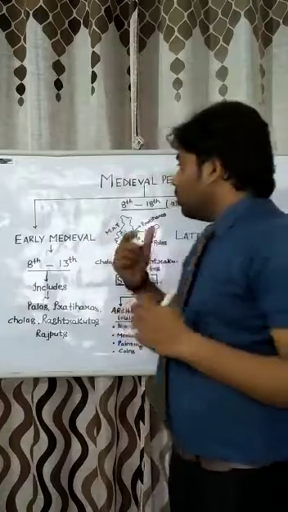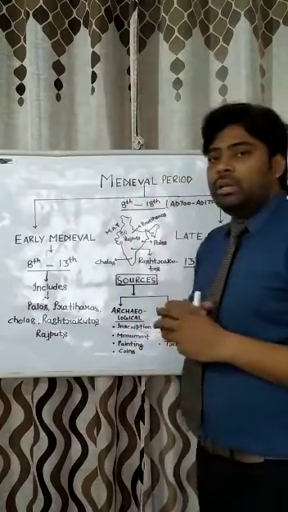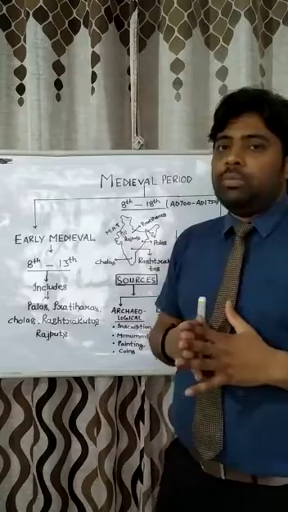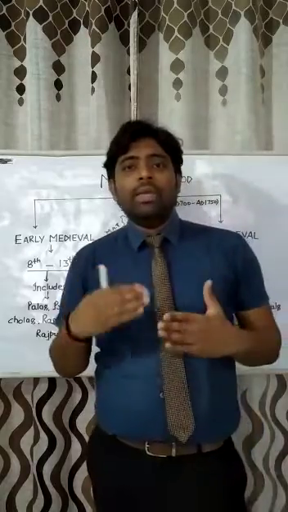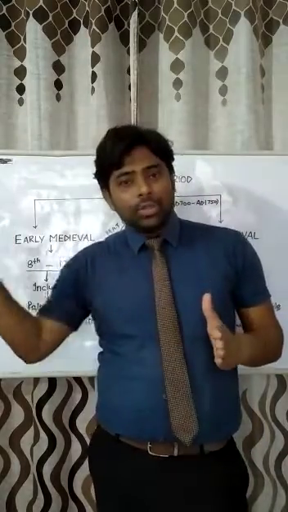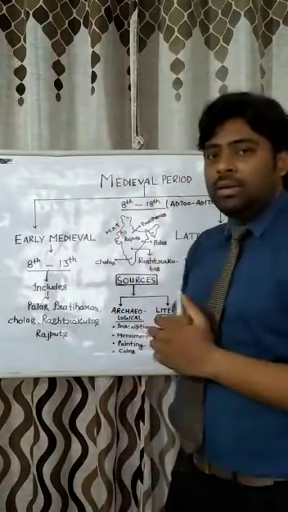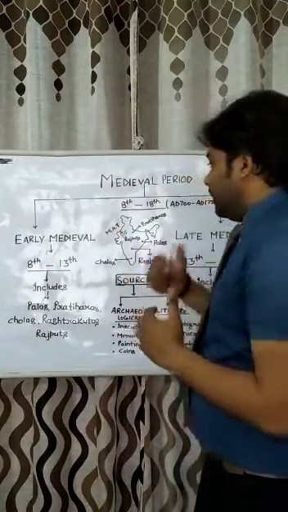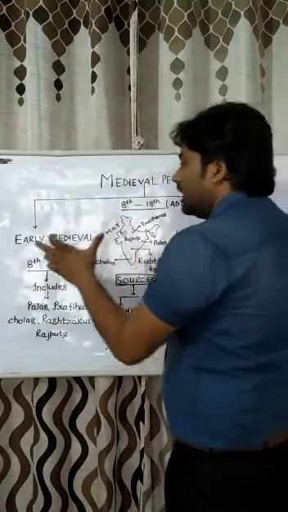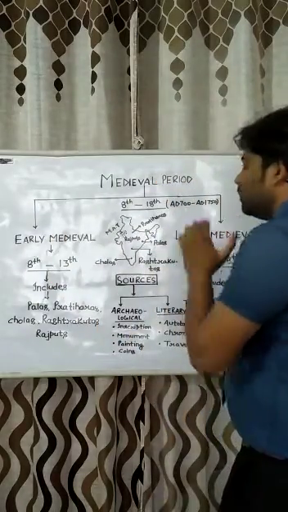Okay, so what do we have to discuss about the medieval period? Medieval period means what? We can say medieval period means the period between ancient and modern period. That is the middle period, that is the medieval period. Medieval period can be further classified into two, that is the early medieval period and the late medieval period.